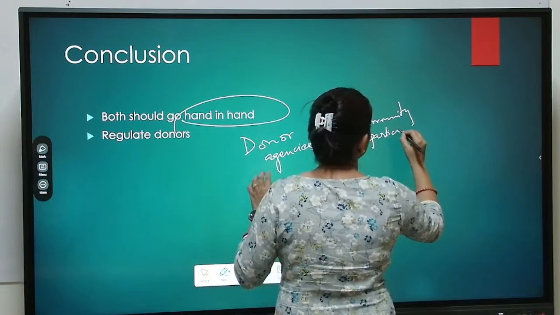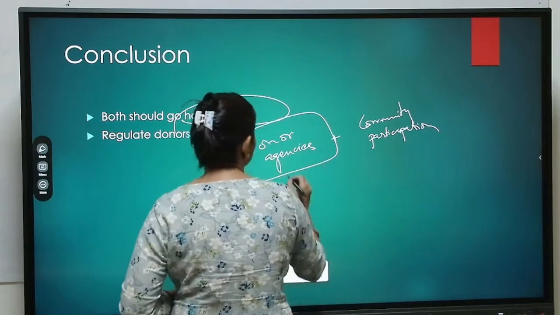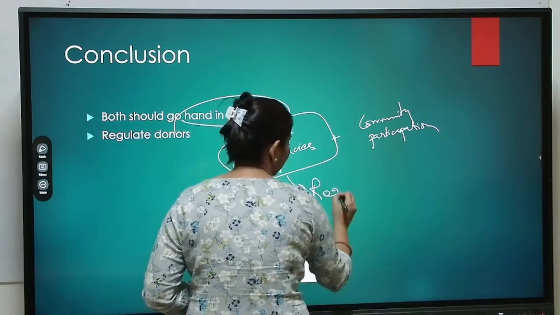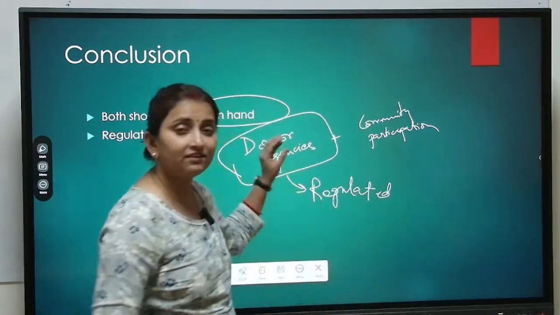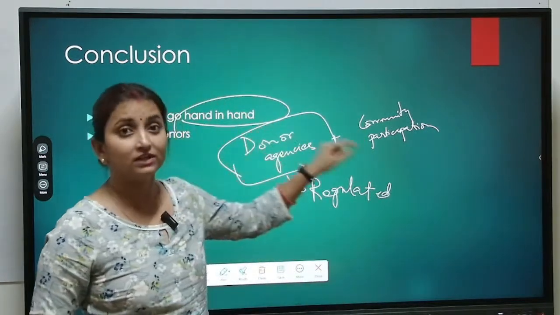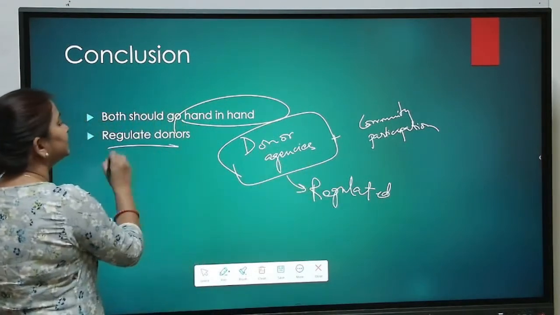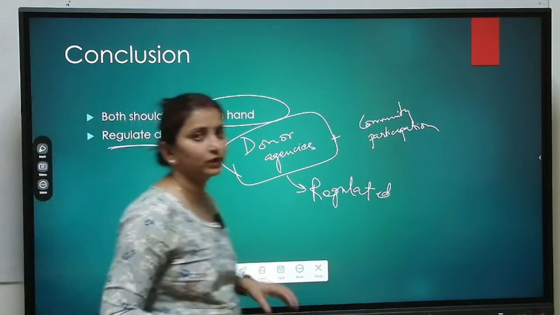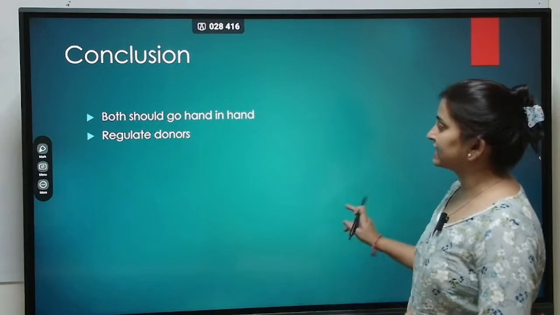Just that whatever money is coming from these donor agencies should be completely regulated by the government. It must be ensured by the government that if they are the funding agencies, they are not the decision makers. This we need to ensure. So we need to regulate the donors. With that, we can conclude our answer. So that was the end of the second question.